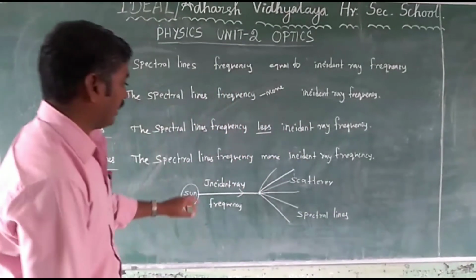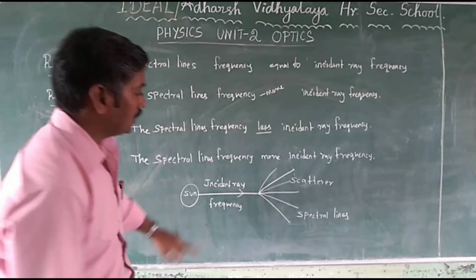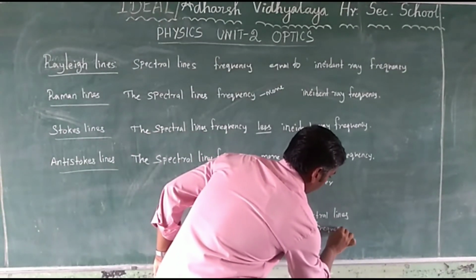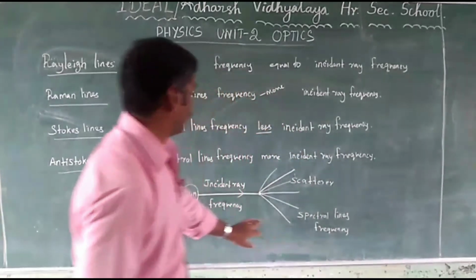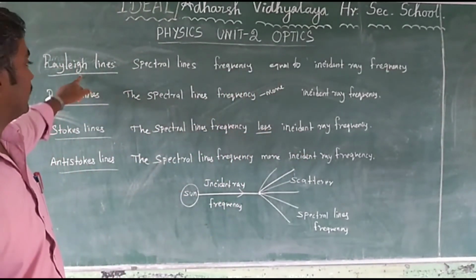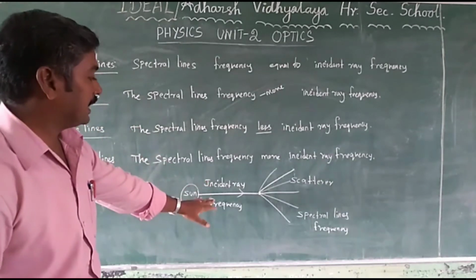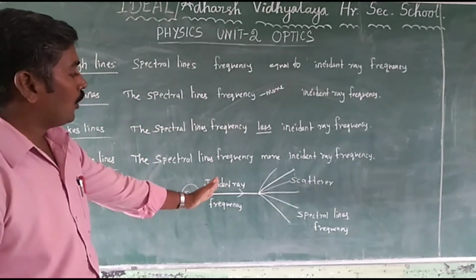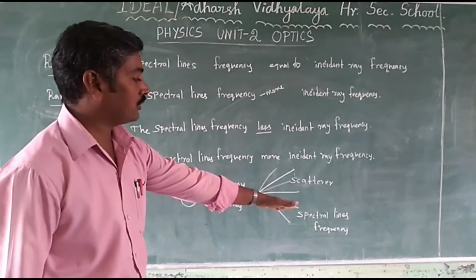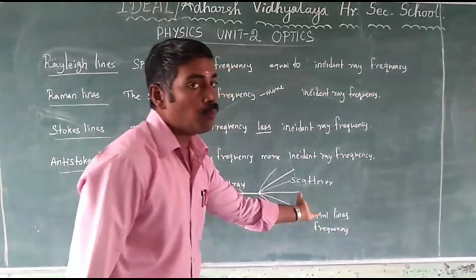When the spectral line frequency is equal to the incident ray frequency, these are Rayleigh lines. When the spectral line frequency differs from the incident ray frequency, these are Raman lines.